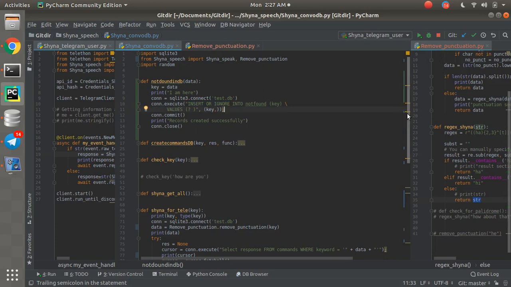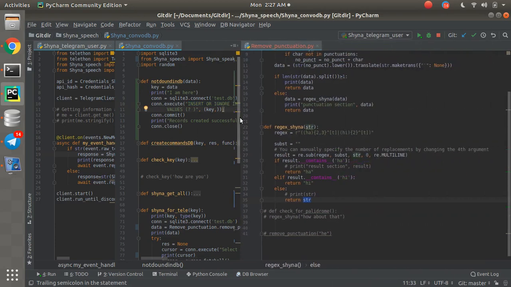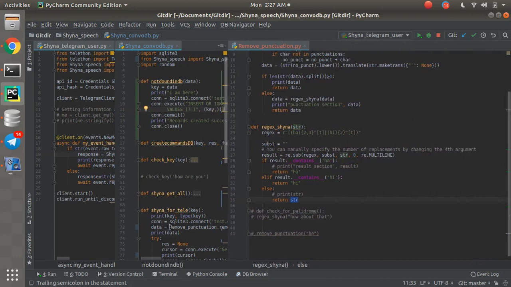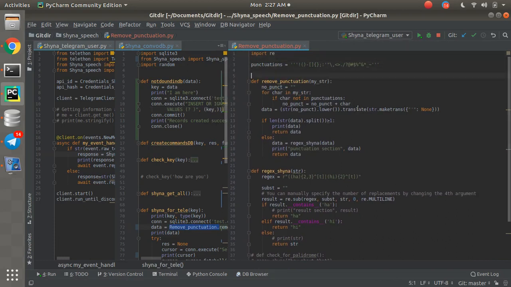Then the second thing is remove punctuation marks. I've told you how I'm using remove punctuation. This remove punctuation file is doing nothing, but I just created all the punctuation in a single string, and then cross-checking if the characters are there in the punctuation. If they are not there, then keep on adding, right, and then push them into a single string, put them into lowercase. If there is an apostrophe still, then just replace it with none, and then store the value in the data variable, not in database, sorry.